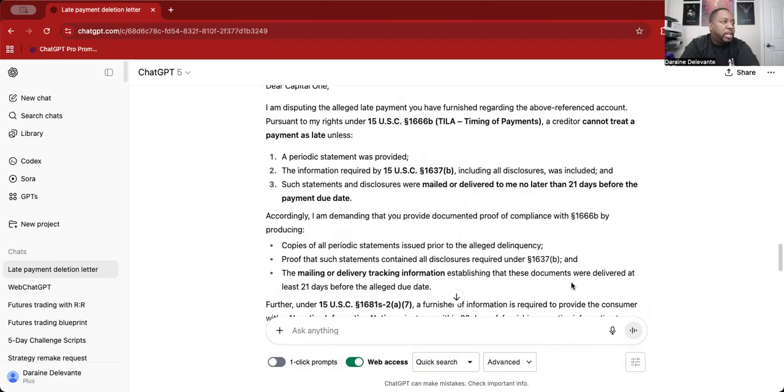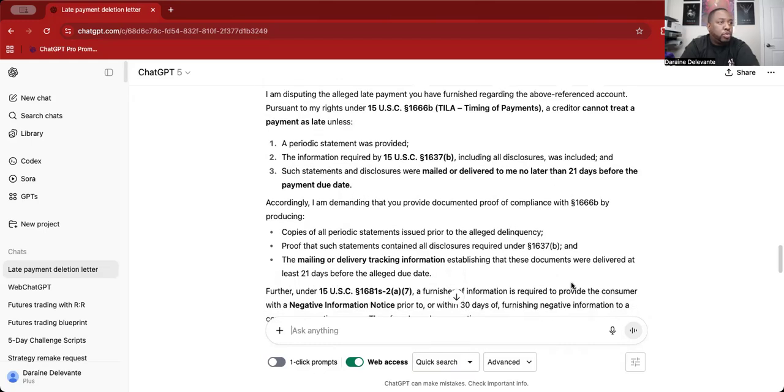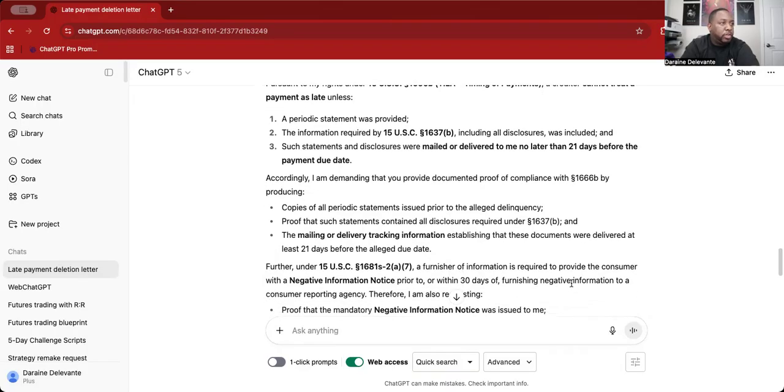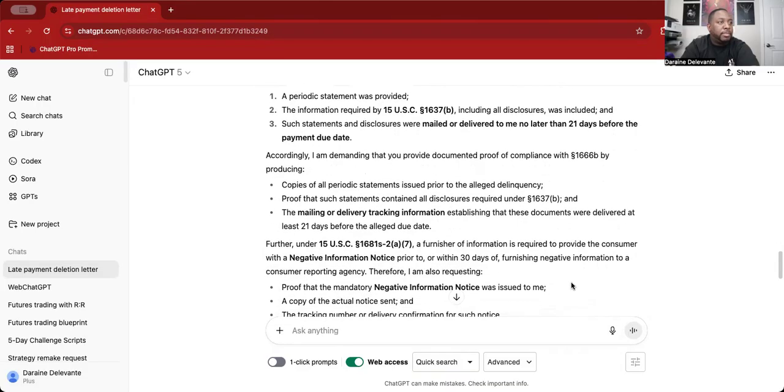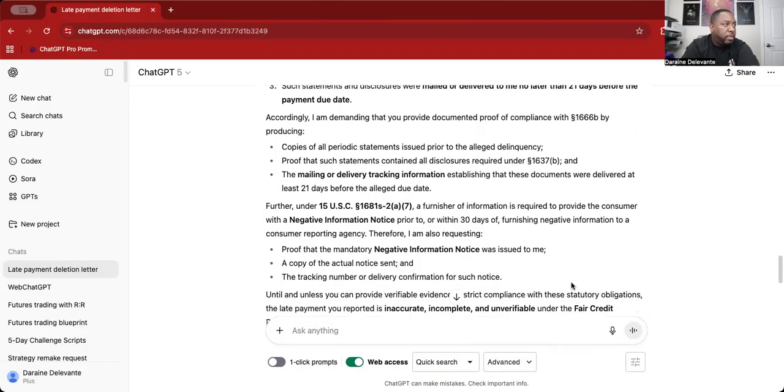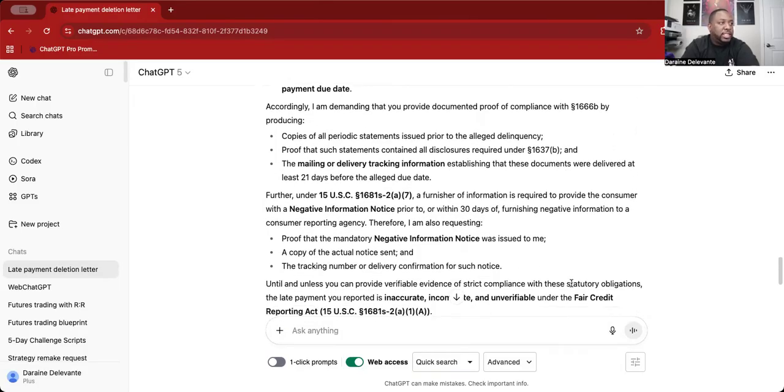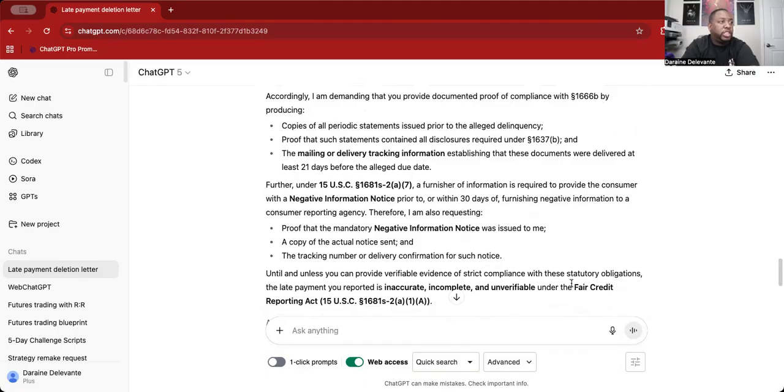Accordingly, I'm demanding that you provide documented proof of compliance with 1666b by producing copies of our periodic statement, proof that such statements contain all disclosures required by 1637(b), and the mailing and delivery tracking number establishing that these documents were delivered at least 21 days before the payment due date. Further, under 15 U.S.C. 1681s-2(a)(7), a furnisher of information is required to provide a consumer negative information notice prior to or within 30 days of furnishing the negative.